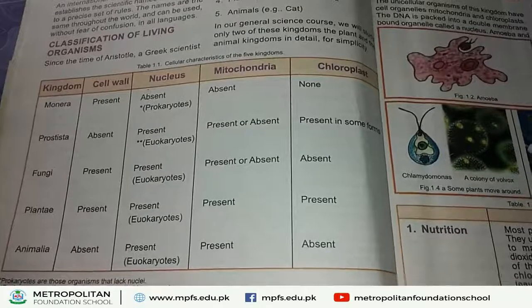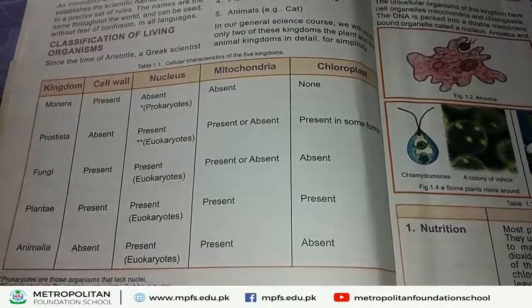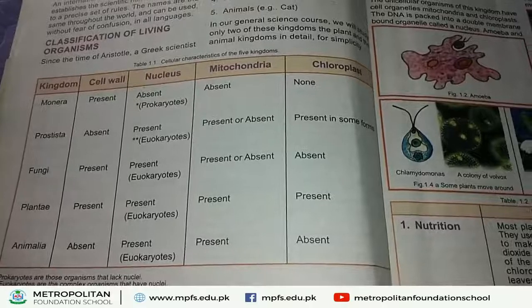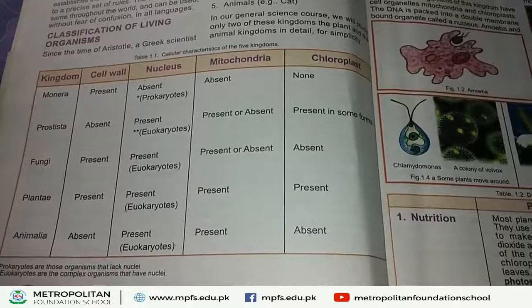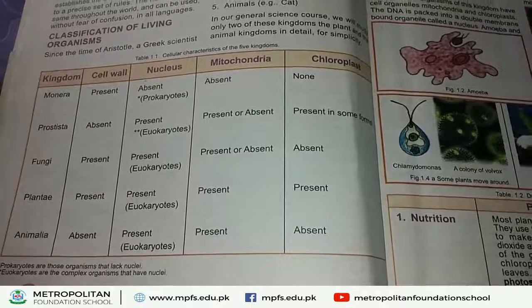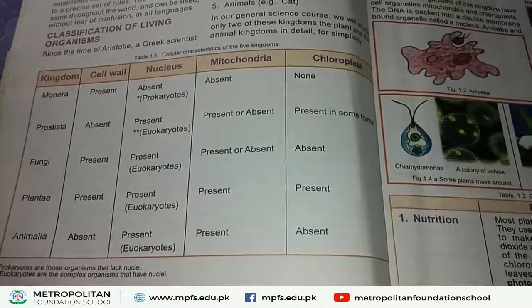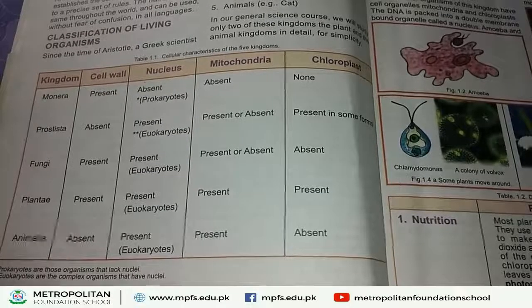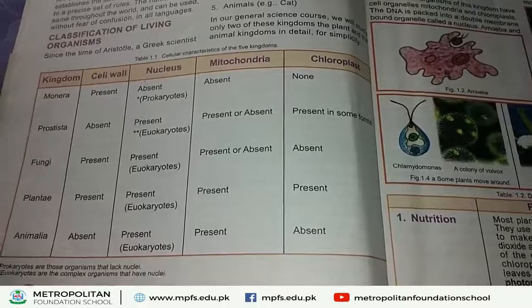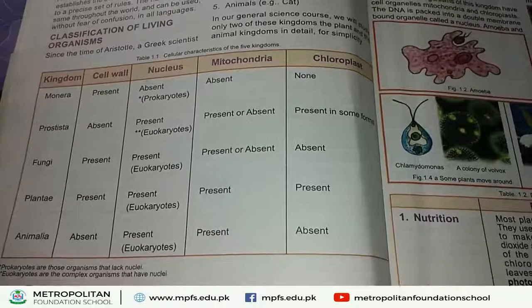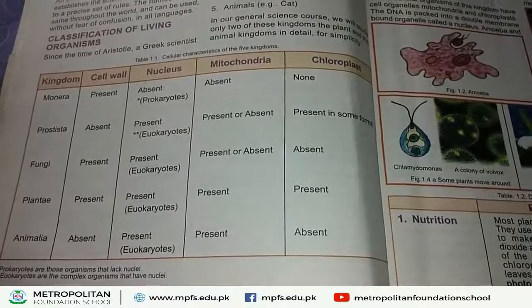Characteristics of Kingdom Monera. First characteristic, cell wall. Second is nucleus. Third is mitochondria. And fourth one is chloroplast. First of all, we define cell wall. What is cell wall? The cell is surrounded by a wall. This wall is called cell wall.